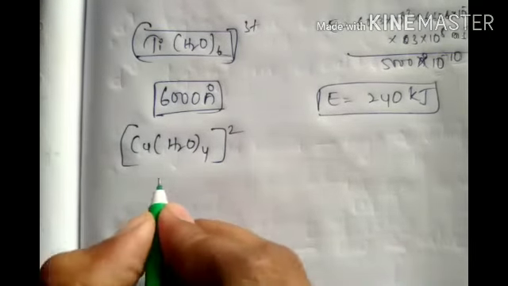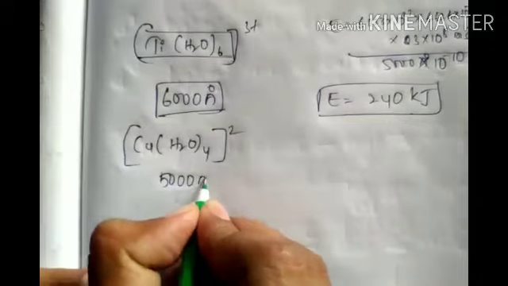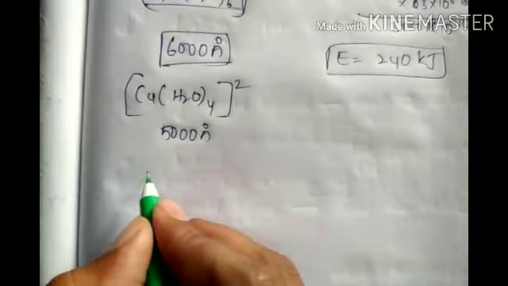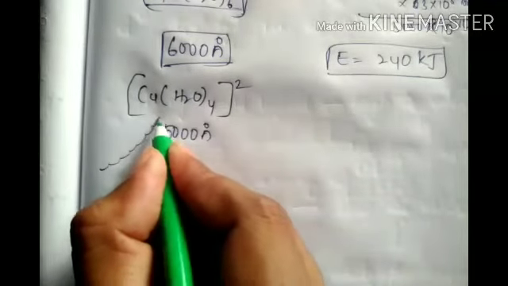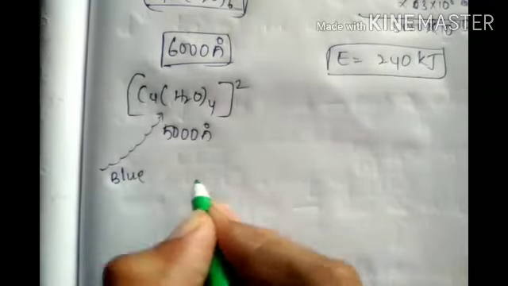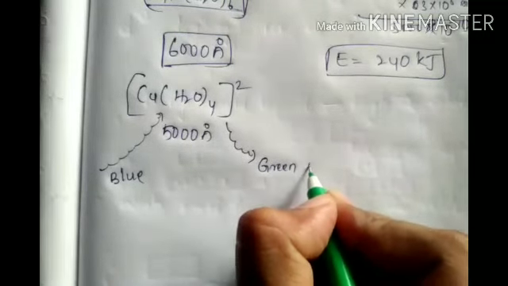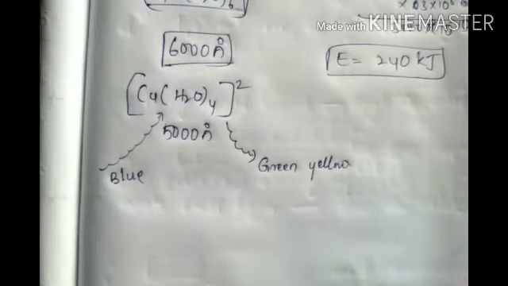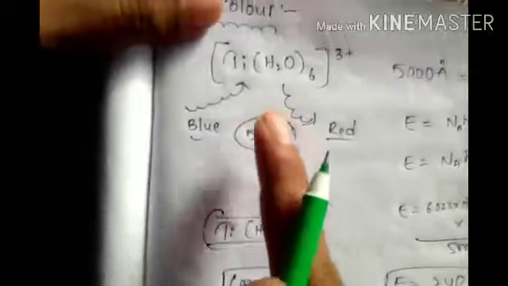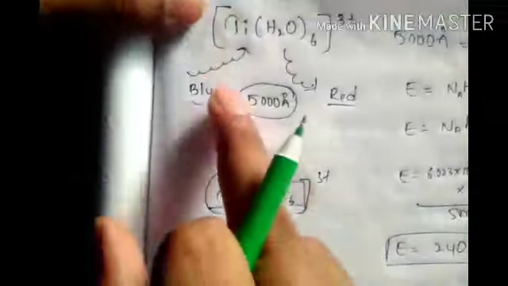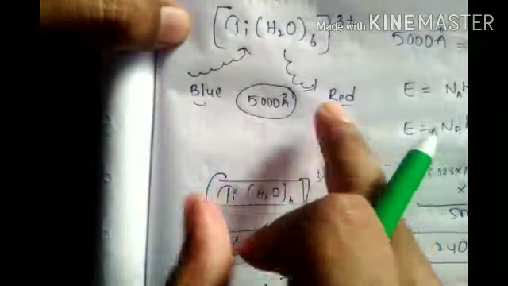Next, same like this only, copper H2O 4 2 plus. It absorbs 5000. While it is taking blue, what is released? Green and yellow released. For the titanium one, at 5000 only blue is taken, red is coming out, right? But here for 5000, a different compound, different color coming. Here blue is taking, red coming. For example, it will take red, blue will come for here only.